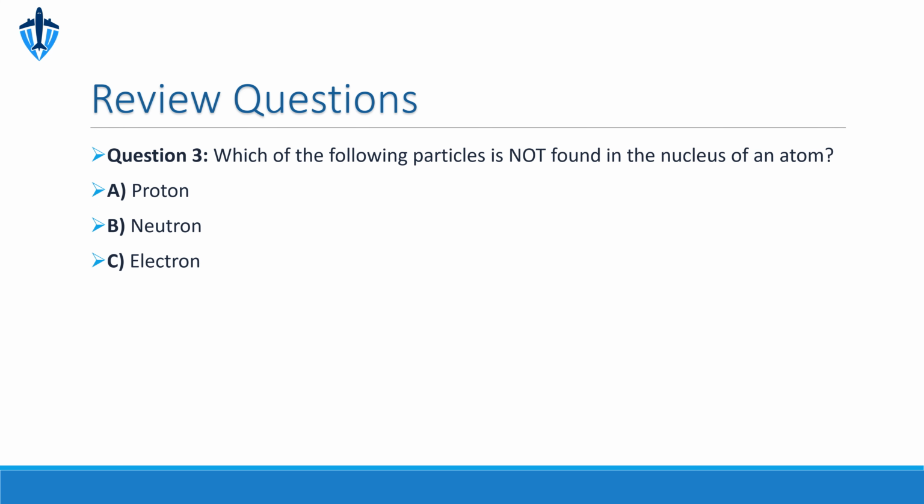Question 3. Which of the following particles is not found in the nucleus of an atom?